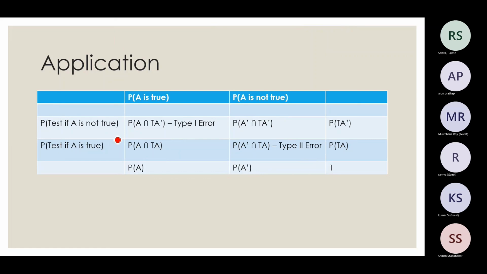Now, we saw conditional probability, law of total probability and all. There, if you see, the sum over this row will give me the probability of A, that is the probability that I am COVID positive. And the sum over this column will give me the probability of A bar, the probability that I am COVID negative.